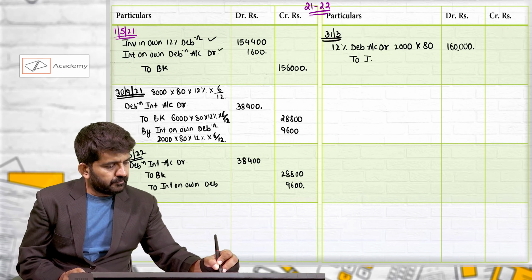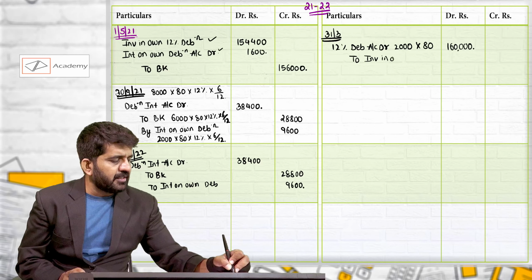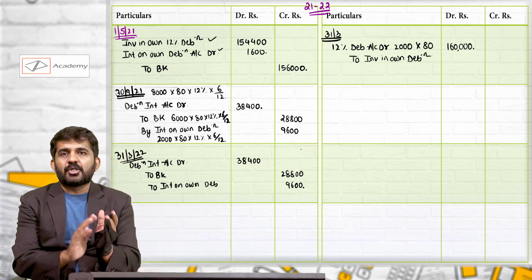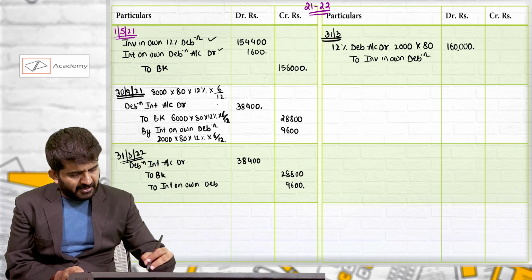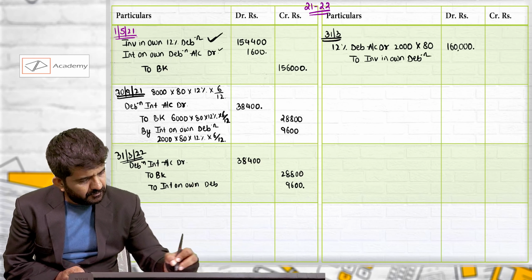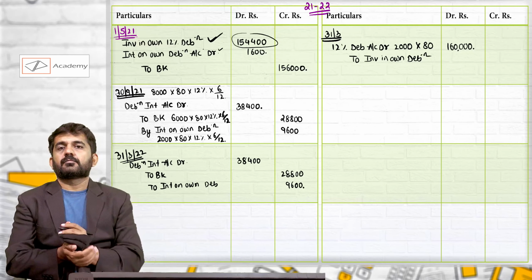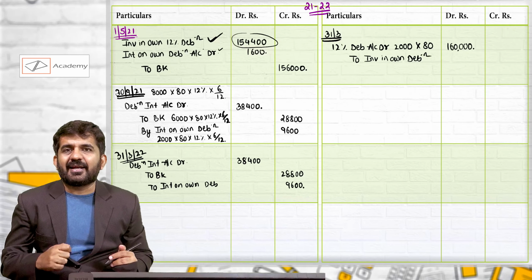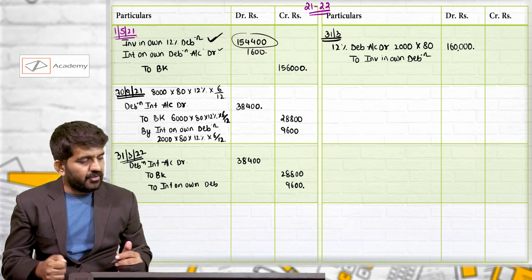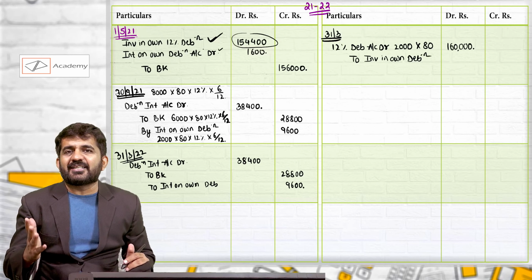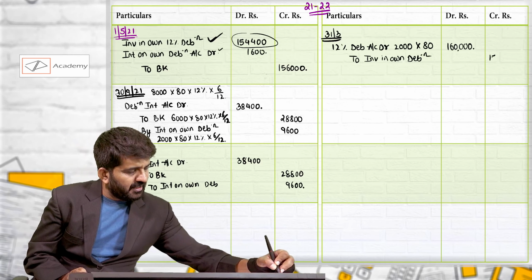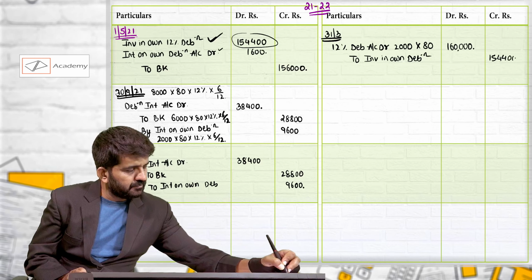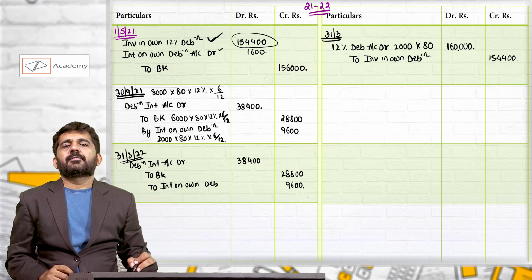2. Investment in own debentures. Again, this was recorded as a debit balance. Now it will be recorded as a credit with the same figure so that that account is closed. 1,54,400.